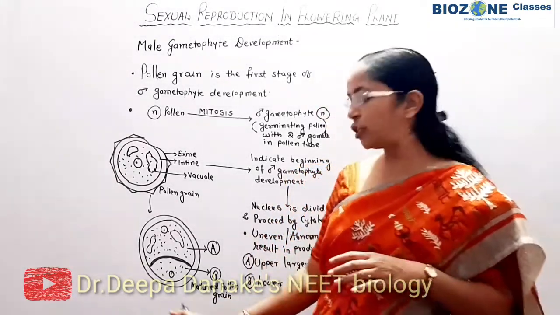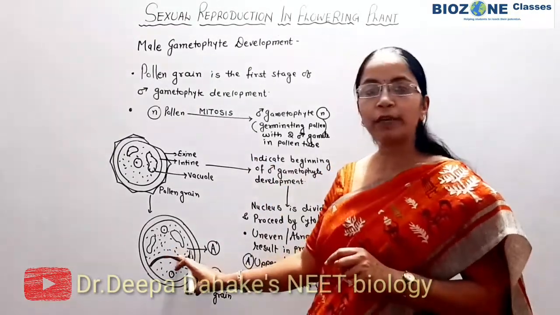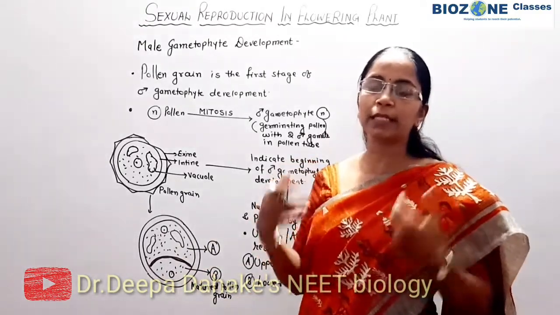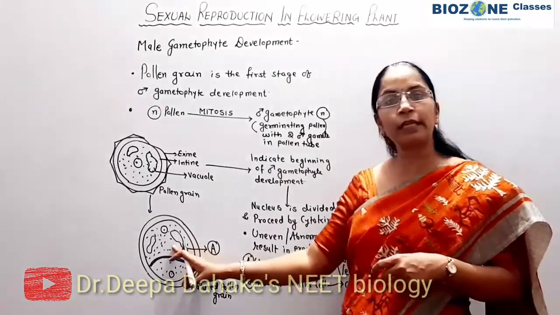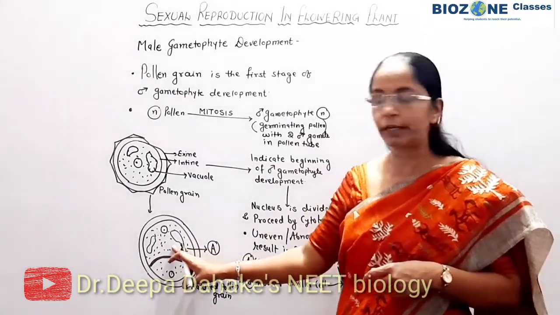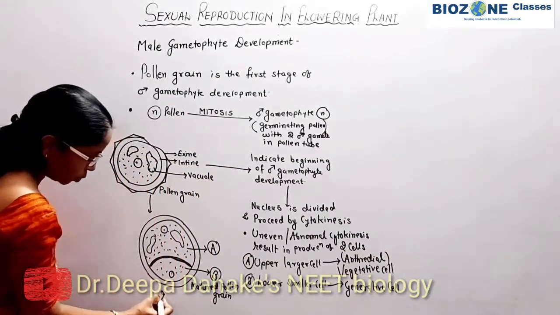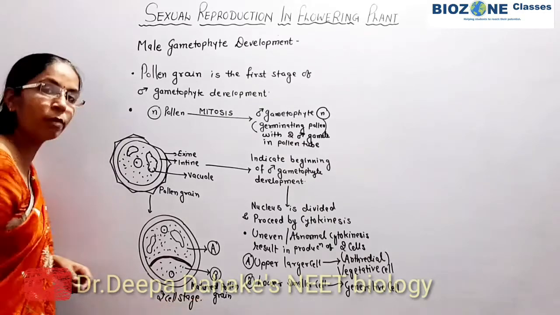So the 2 cell stage is clear to you. What is the meaning of 2 cell stage? The upper vegetative cell and lower generative cell. If a question is asked that maximum cytoplasm and vacuoles are present with which cell, they are present with the vegetative cell. Okay? So remember again, this is the 2 cell stage. What are the 2 cells? This part you also remember.